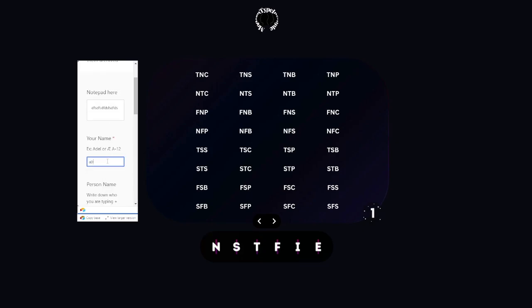And let's say Adele, right? You want to actually have a name here. It's going to be very important later on, if you want to save this thing, because this is what this is about. It's about archiving. If you just want to use the notepad temporarily, you can do that. Also, this is going to be posted publicly to everyone else, so you might want to invent your own encrypting method so no one else can read your stuff.